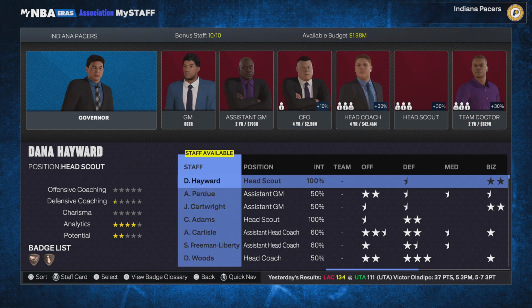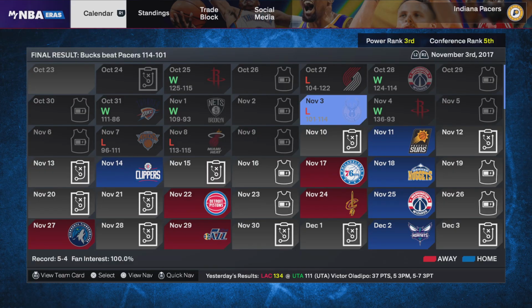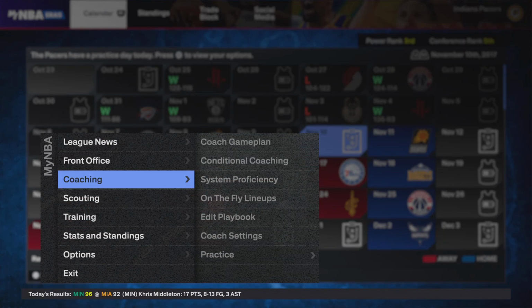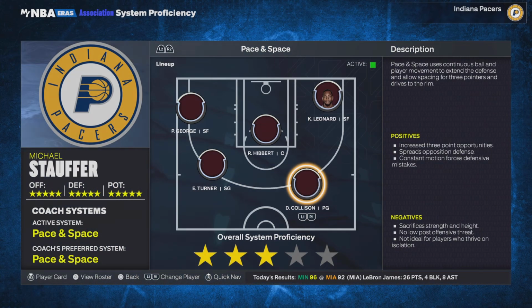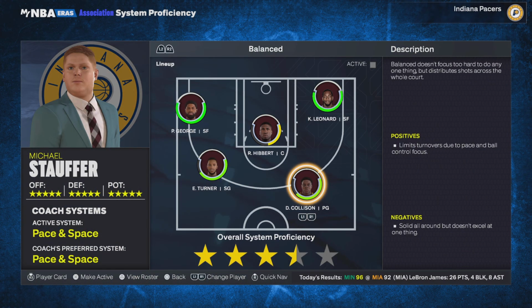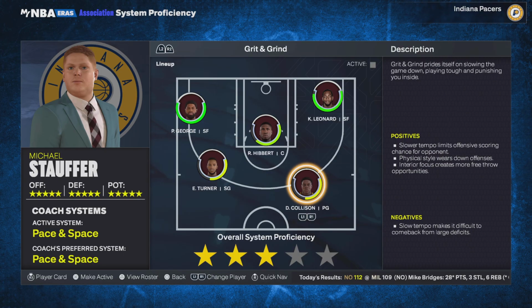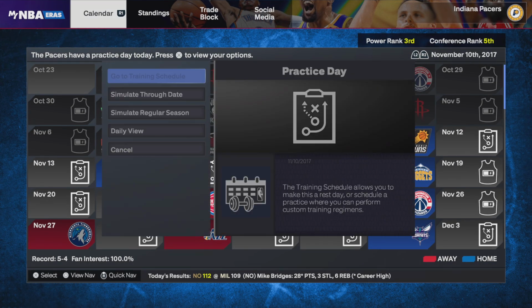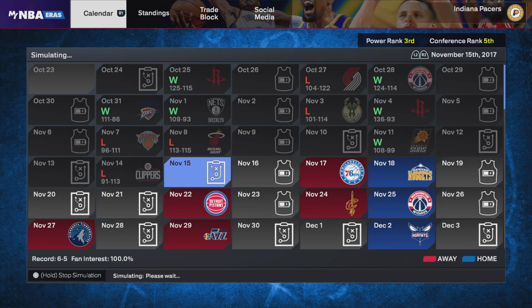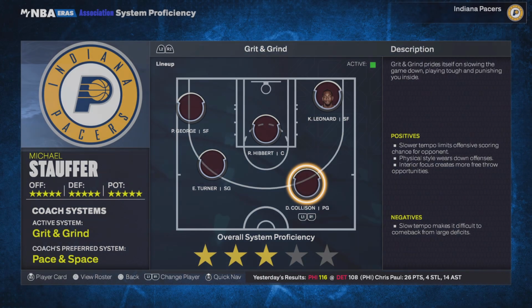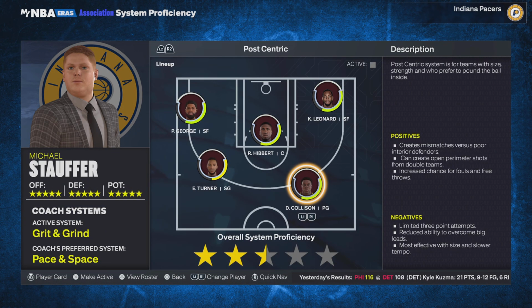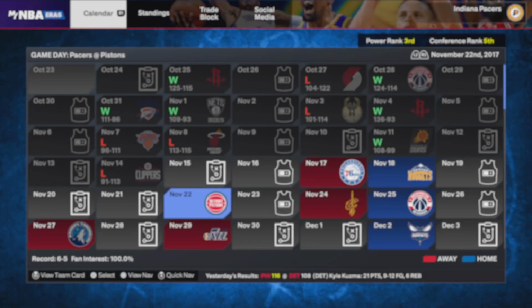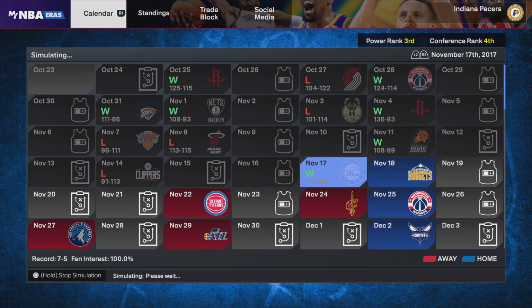Why, out of all places, was he a scout? Why? System precipitancy. Yes, yes, yes. Balance. Okay, perfect. Works. Paul George, man. Okay, work.